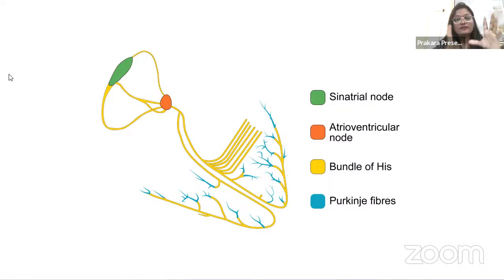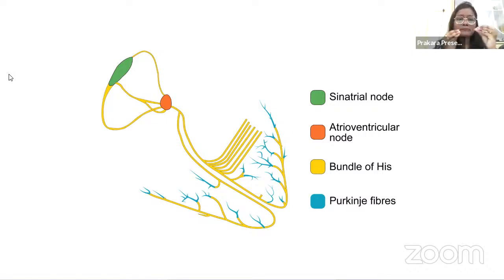Okay, right. So firstly, we'll start from the SA node. We have seen that the SA node is a structure in the heart which is generating the heart rate. Sorry, I'm so sorry. It's not generating the heart rate, it's generating the impulse. Excuse me for that. So the SA node is generating the impulse, or the electrical activity. It's initiating the electrical activity in the heart.